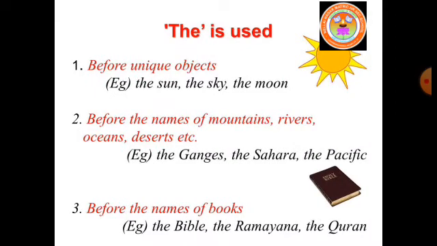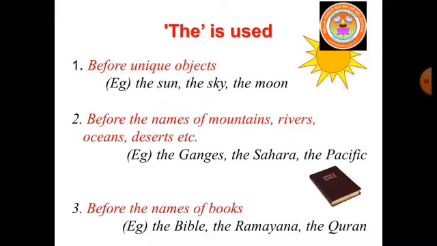Let us see the usage of the. The is used before unique objects like the sun, the sky, the moon, the earth. Let us see the usage of the in a sentence. The sun gives us light. The sky is blue. We see the moon at night.